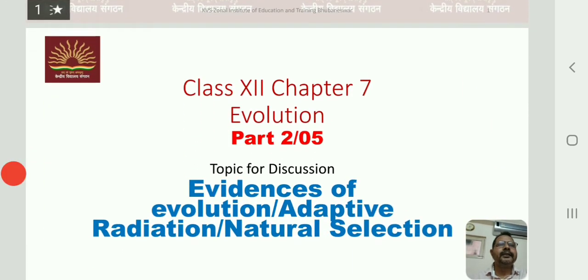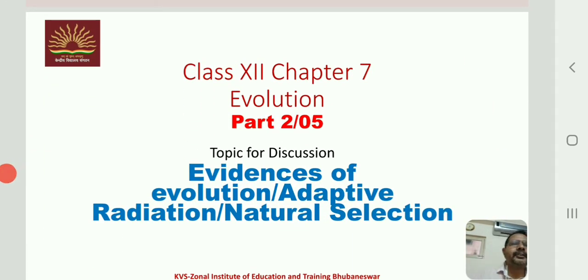Students, we are into the second session of our chapter of evolution. And as I discussed yesterday, we will be having a total of 5 sessions, and we are now into the second session of the total 5 sessions. And today's topic will be the discussion on evidences of evolution, adaptive radiation, and natural selection.